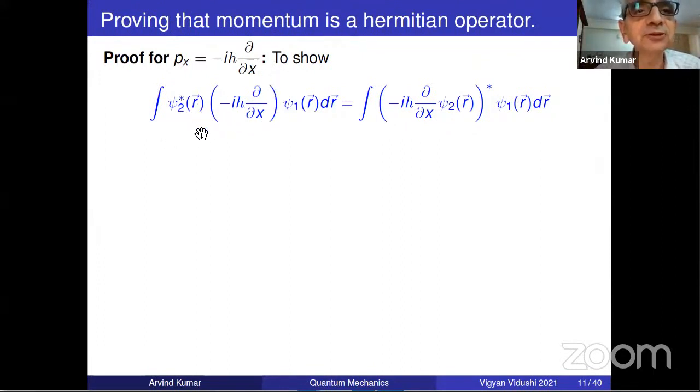So very simple: psi2 star, minus i h cross del by dr. I have to prove this. Please remember the definition of hermiticity. What is the definition of hermiticity? That whole operator goes here, and then as a whole it gets complex conjugated. Do not make the mistake of saying minus i h cross del psi2 star. No, it is whole. If you made that mistake, then you'll make an error of sign. So please remember this. So we need to prove this.